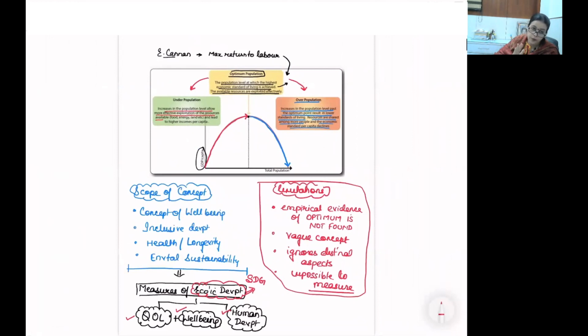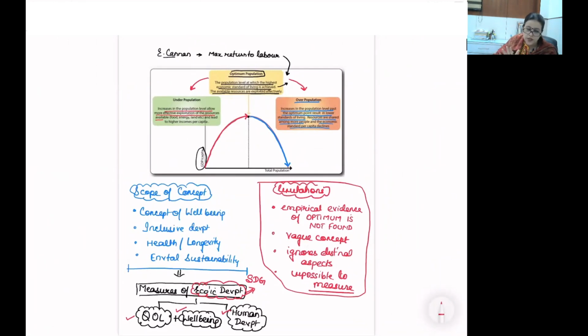What is optimum population? Optimum which goes with maximum welfare, maximum levels of living, or we take up the reference of maximum output to the labor. Is it not very vague? It is certainly not possible for us to measure what is meant by maximum. And this definition of optimum population is actually very difficult for us to practically find on the map.